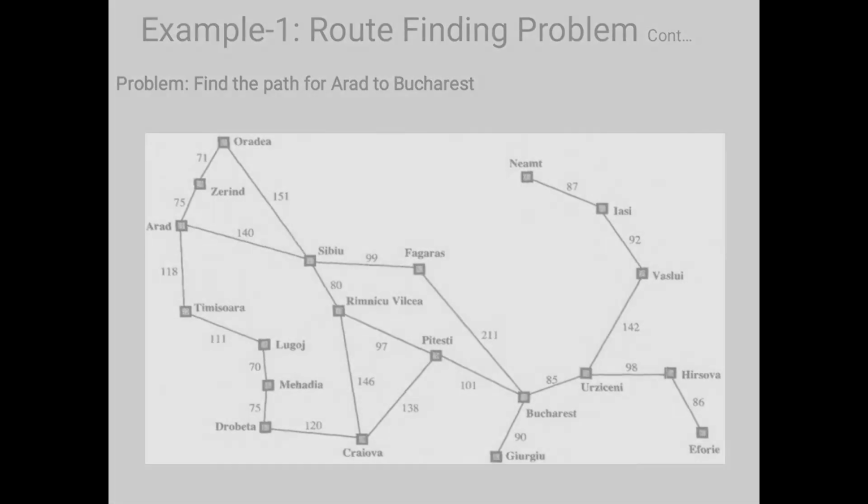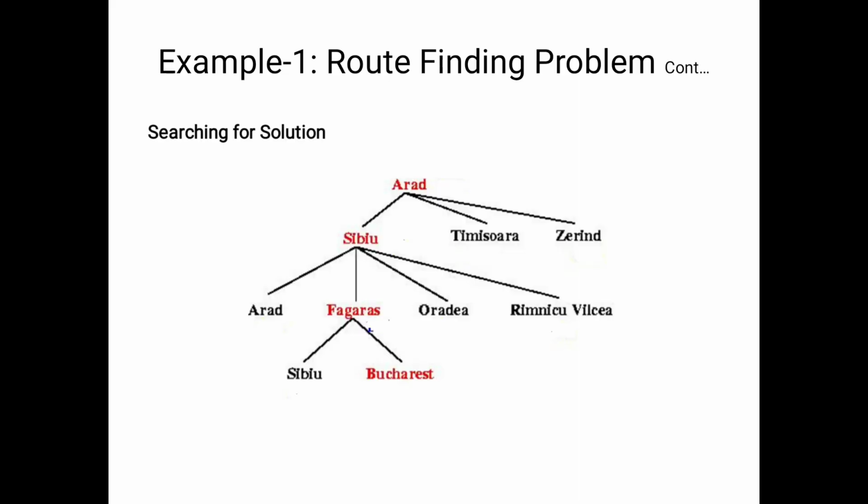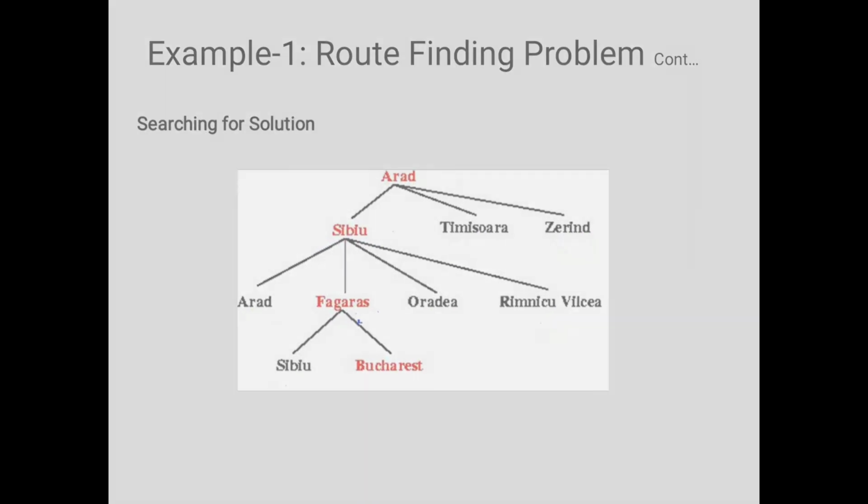Our aim is to find the optimal solution with the help of the tree. From Arad to Sibiu, we have three possibilities, so please check which is the optimal solution. Here we will consider the optimal solution only. So Arad to Sibiu, Sibiu to Pitesti, Pitesti to Bucharest. This is the optimal solution. That's why I have highlighted those areas in red color. So this is the solution for that route finding problem.